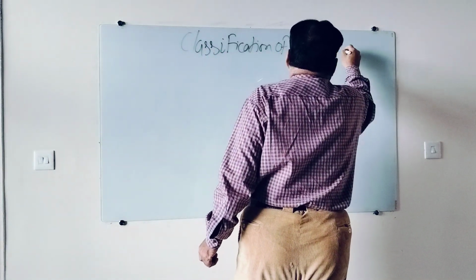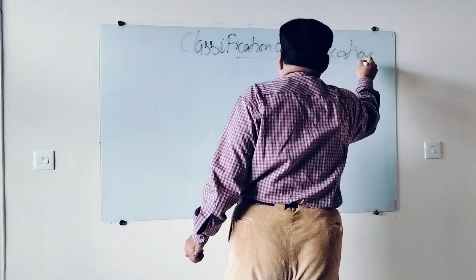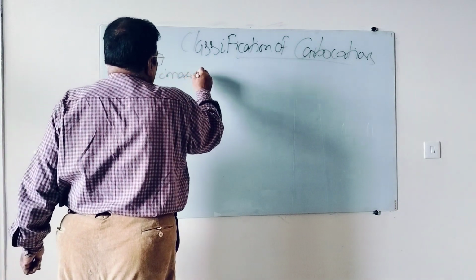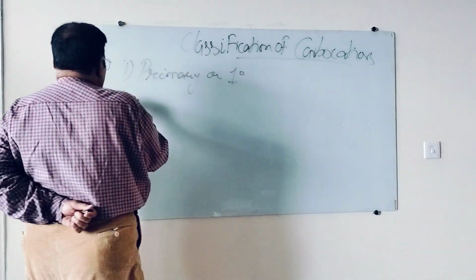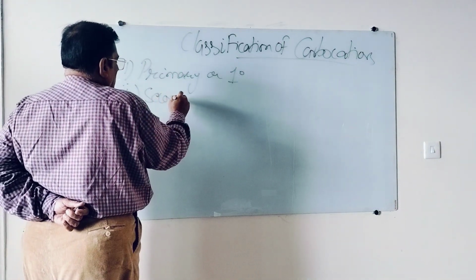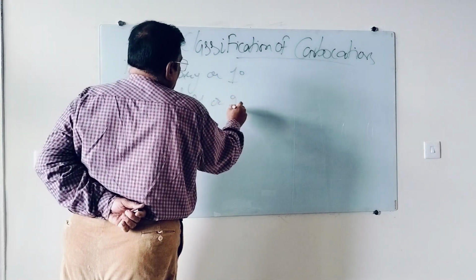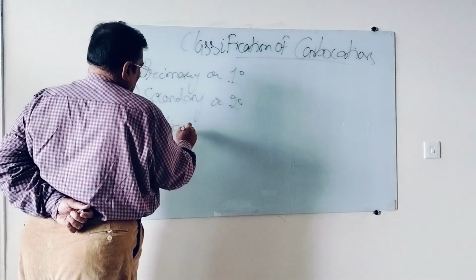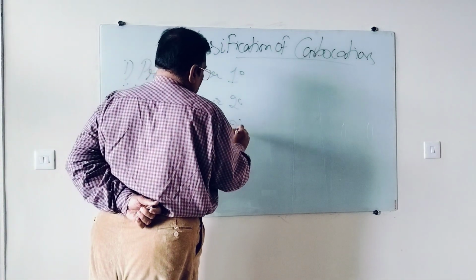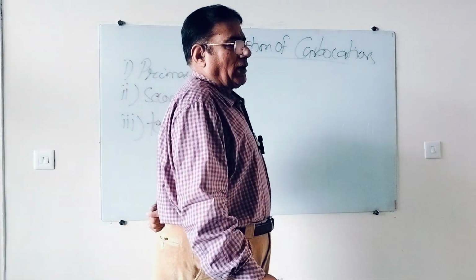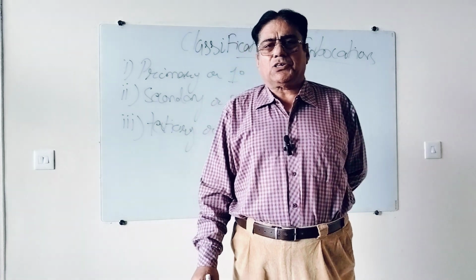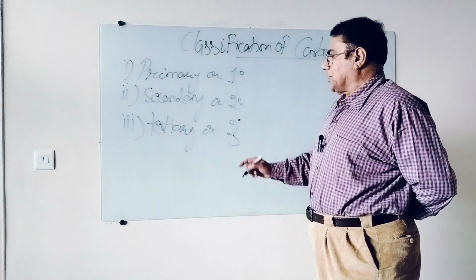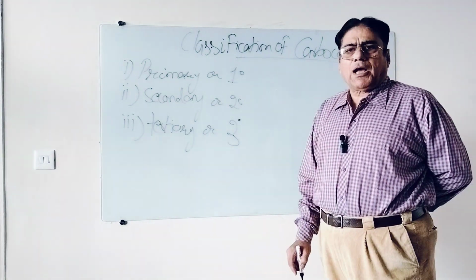Classification of carbocations. We can classify carbocations in 3 categories: primary or 1 degree, secondary or 2 degree, tertiary or 3 degree. Primary is also known as 1 degree, secondary is also known as 2 degree, tertiary is also known as 3 degree. What do you mean by primary carbocation?